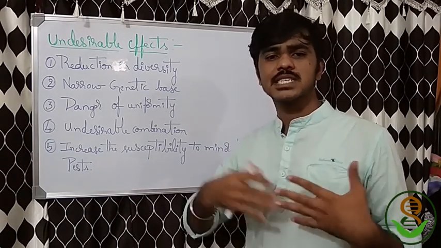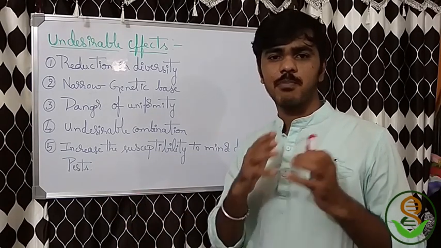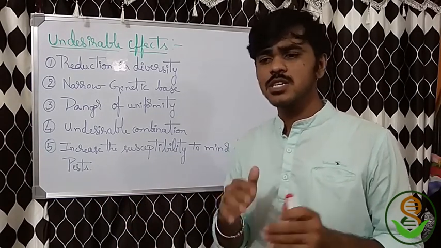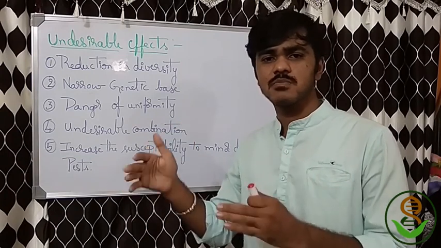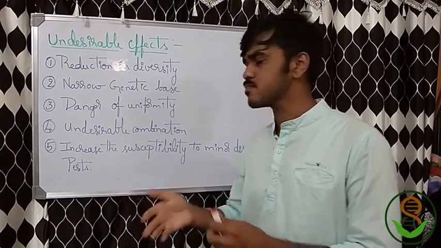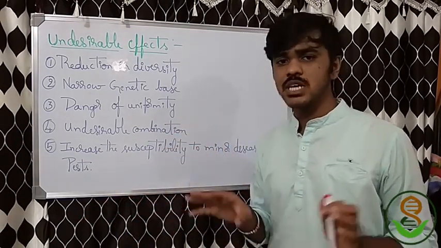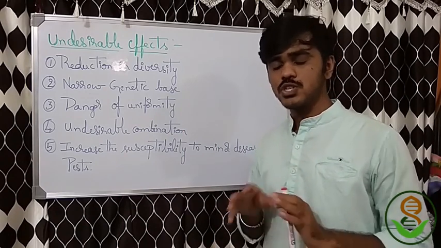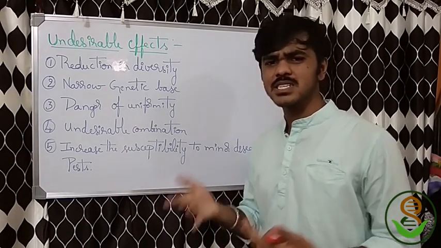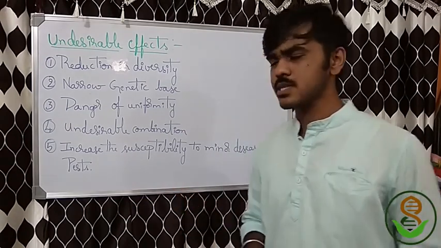If a plant has some capacity, it could not extend to other areas. So a narrow genetic base is not favorable. It should be wider adaptability, and many characters depend on the genetic base.